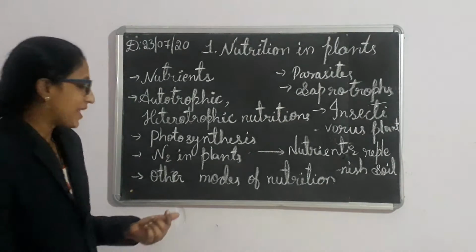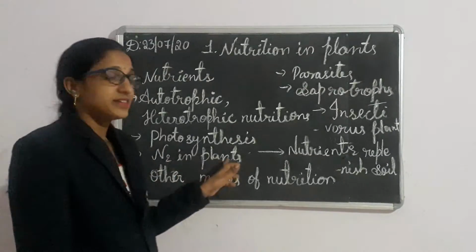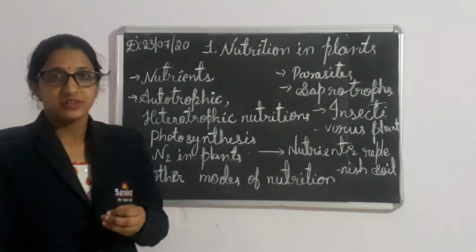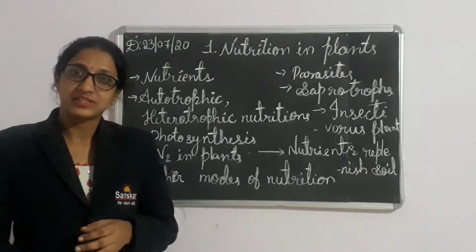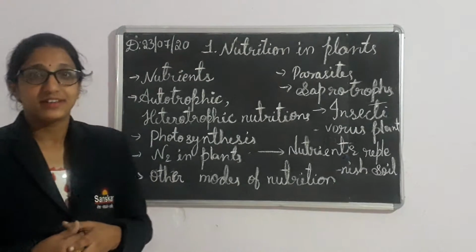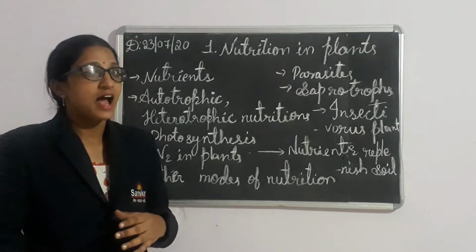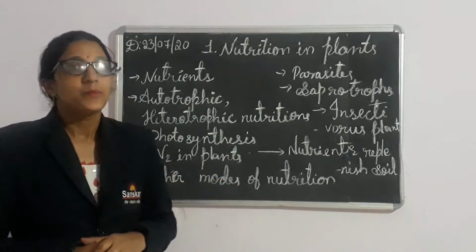For this, a few plants live in a symbiotic relationship with rhizobium bacteria. Leguminous plants especially live in symbiosis, a giving and taking relationship. The plant gives food to the bacteria and the bacteria fix atmospheric nitrogen and provide it to the plant.